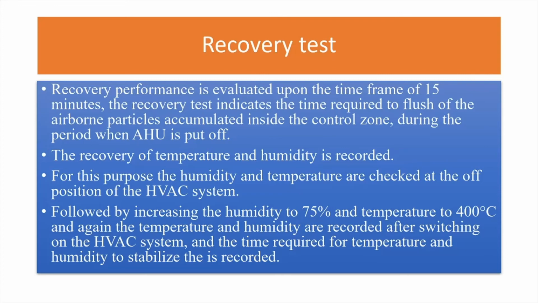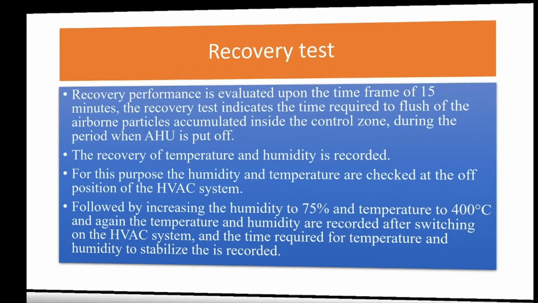For this purpose, the humidity and temperature are checked at the off position of the HVAC system and also at the on position of the HVAC system, which I will be discussing later on, followed by increasing the humidity to 75% and temperature to 40 degrees Celsius. Again the temperature and humidity are recorded after switching on the HVAC system. As I was saying, that is normal condition, operational condition, and worst case scenario. These are the three situations for evaluation, and the time required for temperature and humidity to stabilize is also recorded thereafter.